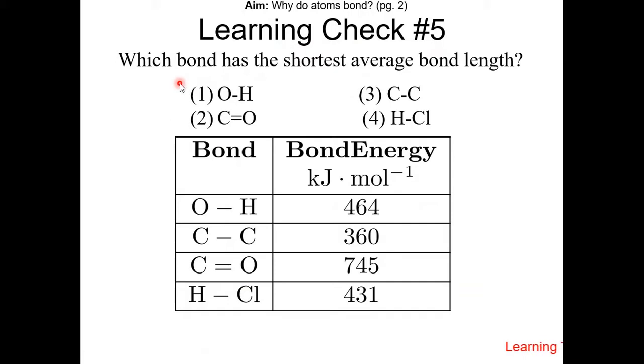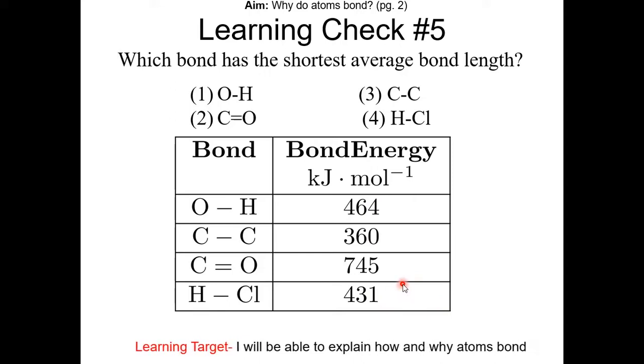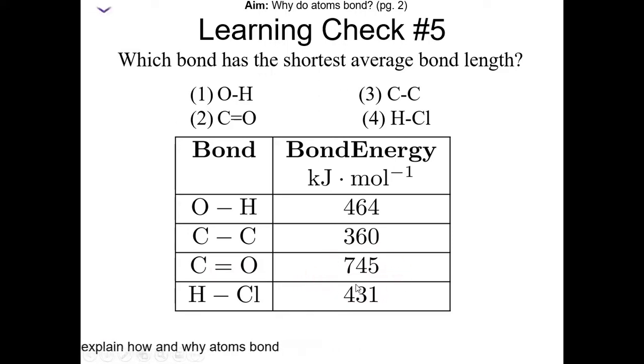Learning check number 5. Which bond has the shortest average bond length? Pause the video and resume once you have the answer. So the relationship between bond length and bond strength is inverse, so the stronger the bond, the shorter the length. Bond energy is the measure of the bond strength, so the greater the bond energy, the stronger the bond. So CO is the strongest bond here, therefore it will have the shortest bond length. So the answer is choice 2. Another way to think about it is that CO has a double bond, while the other types have only single bonds.